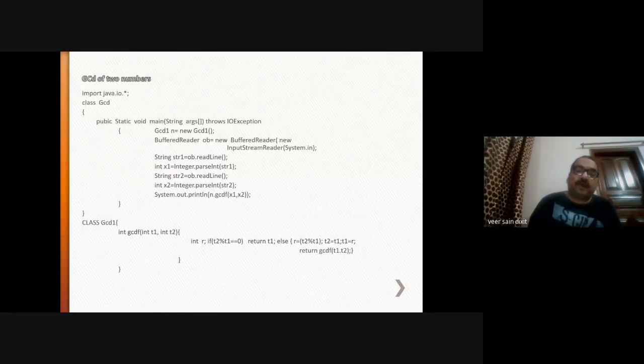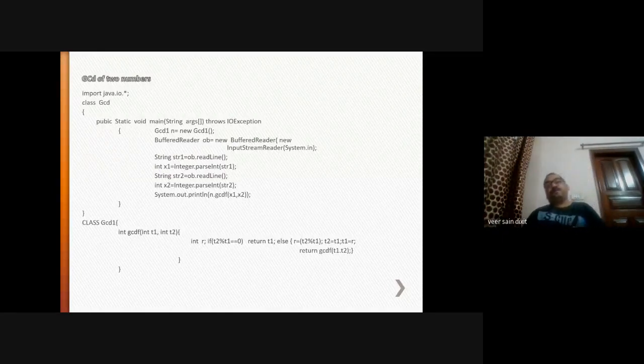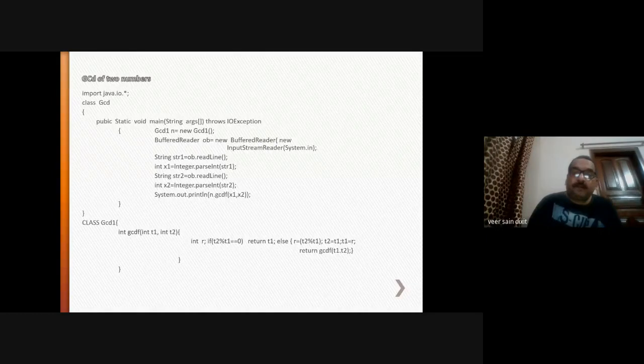In call by value, I told you that a copy of x1 will be passed to T1. Here, for x2 also, a copy of x2 will be passed to T2. What do you mean by copy? Whenever you create a variable x1, memory is allocated for it, and for x2 memory is allocated as well.